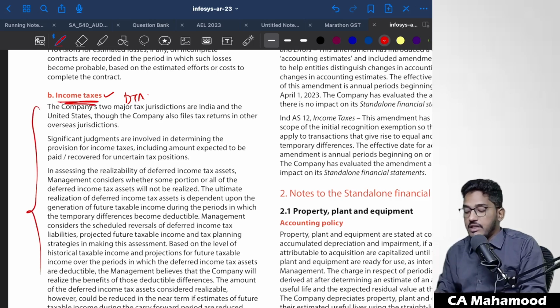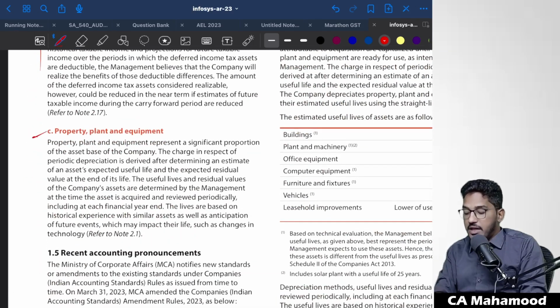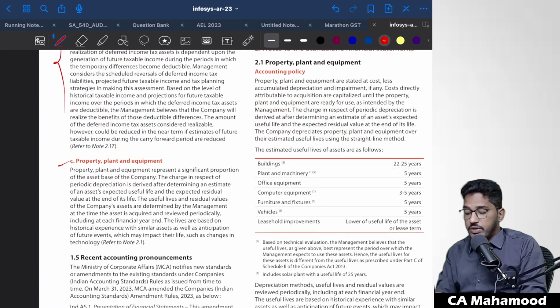So they have told the other area in which they will make use of accounting estimates is income taxes. Then property, plant and equipment. Sir, how will they use accounting estimates in the area of plant and machinery? As I have told you, for the purpose of calculation of depreciation.